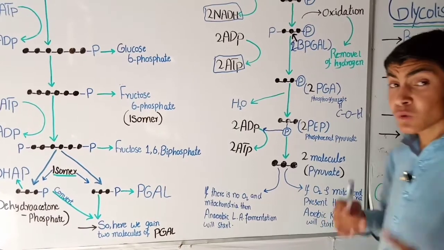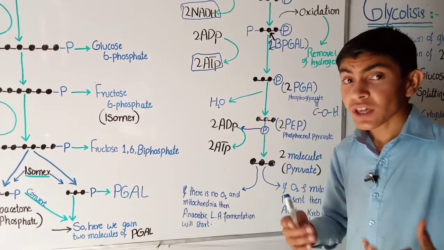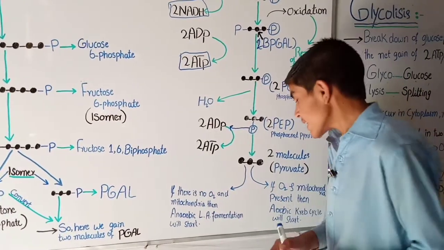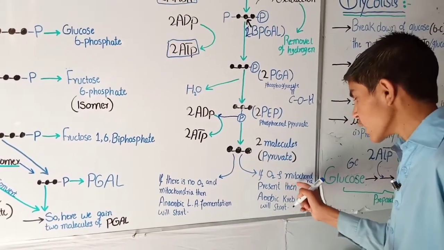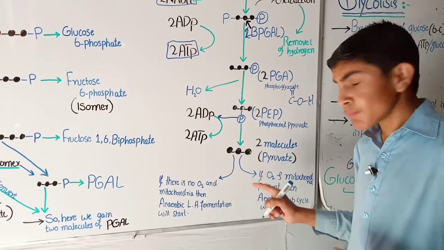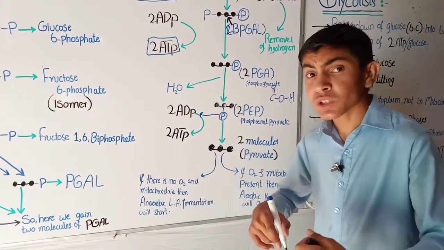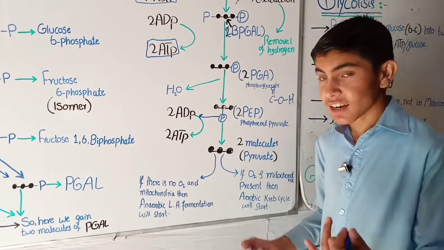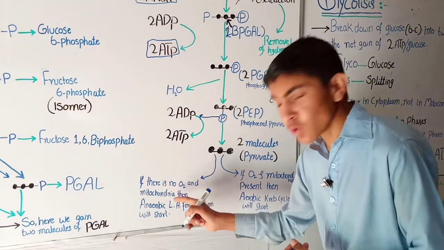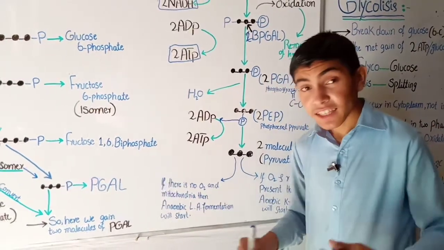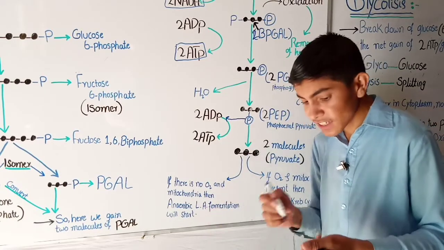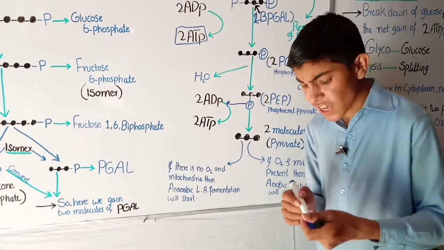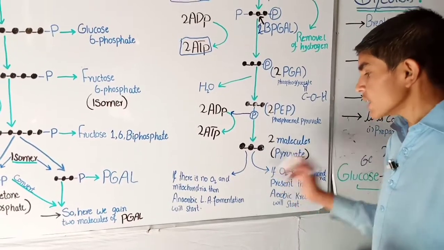So the last product of the whole glycolysis is gained, and now it depends on the cell whether the cell has the presence of O2 and has mitochondria. The pyruvate molecule will then enter. If the cell has mitochondria and O2, the pyruvate molecule will then enter the aerobic Krebs cycle. If there is no O2, then anaerobic lactic acid fermentation will start, and during this time energy will be released.